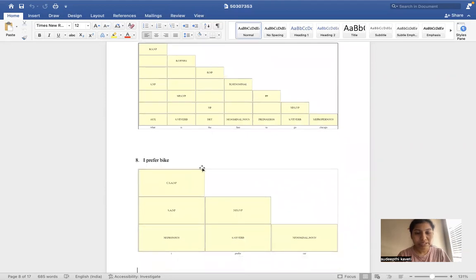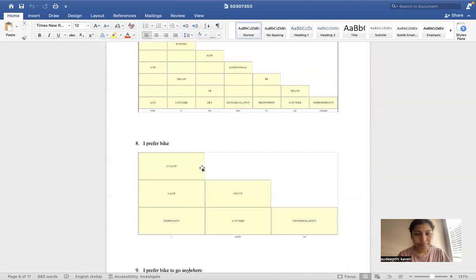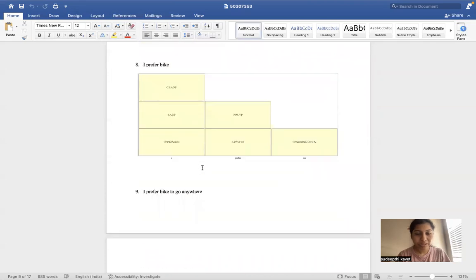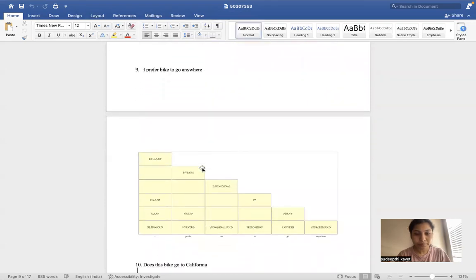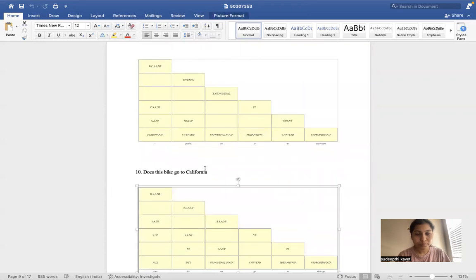And the eighth one is, I prefer bike. And the ninth one is, I prefer bike to go anywhere. And the next one is, does this bike go to California?